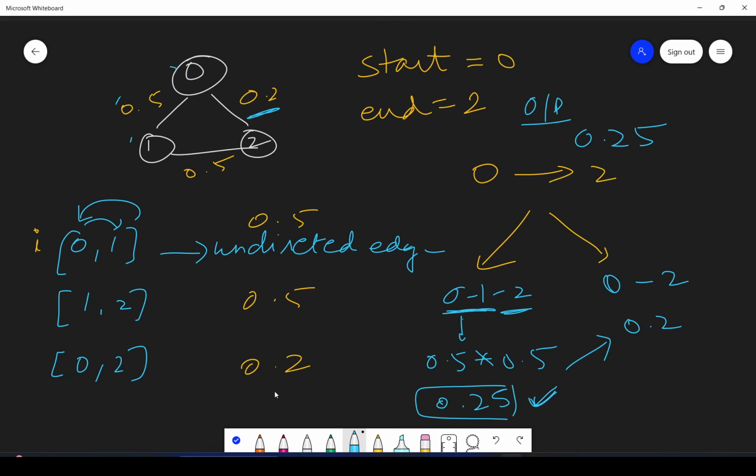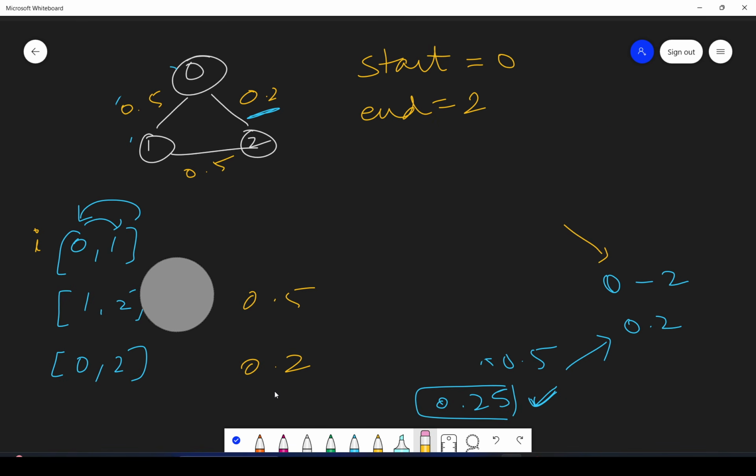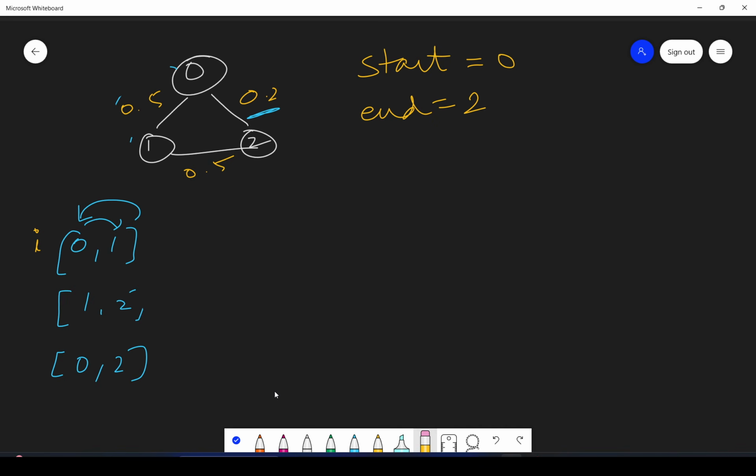So let's now see how we can approach this problem. Okay, I will be just removing these things here so as to make it a bit clear. Okay, I will write the probability here. So here will be 0.5, 0.5 and 0.2. Okay, guys. So first step, guys, whenever you encounter any graph problem, you first have to think about what we have to do, what should be the output. So output is the maximum probability, right? Maximum probability.